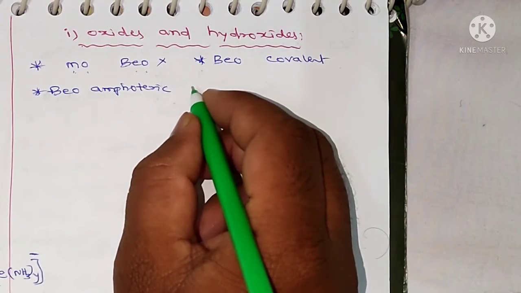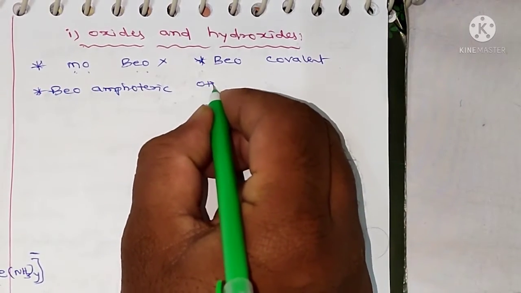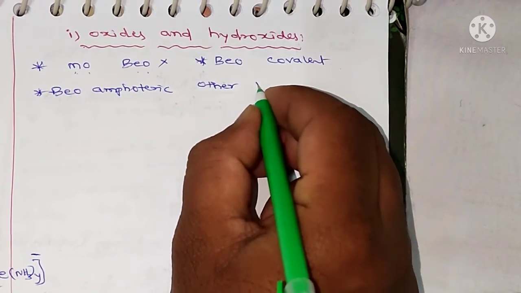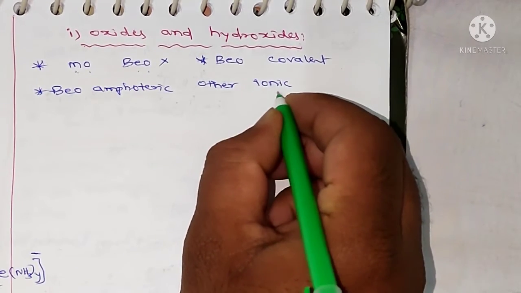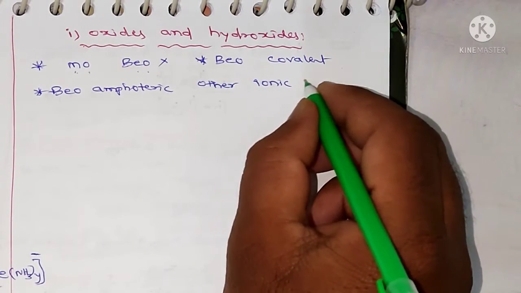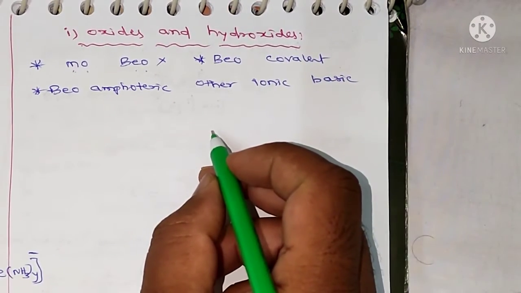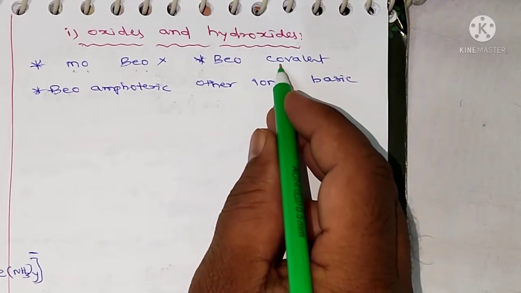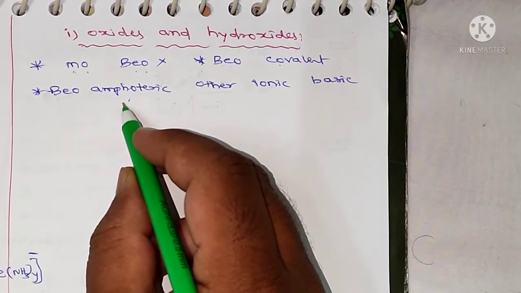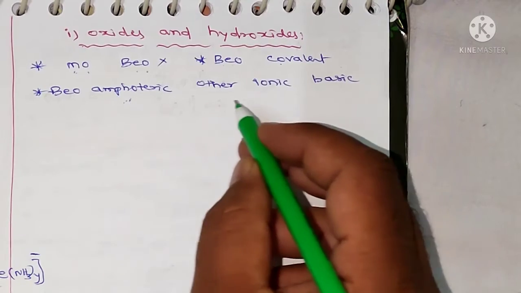And other metal oxides are ionic in nature. Other second group metal oxides are ionic and basic. So here beryllium monoxide is covalent and amphoteric, meaning it has acidic character and basic character.